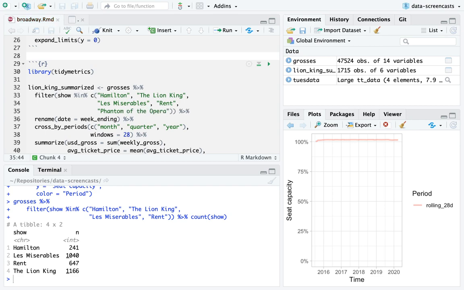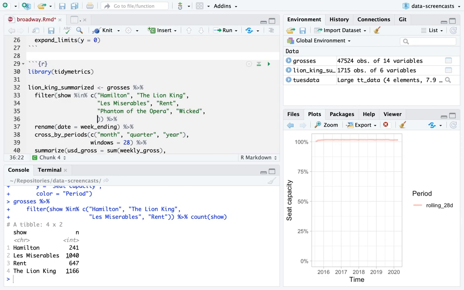I will not be including Cats. I am not a fan of Cats, but I am a fan of Wicked. Wicked's a great suggestion from Deepak. Let's see, Hamilton, Lion King, Les Mis, Rent, Phantom of the Opera, and oh, we got Harry Potter and the Cursed Child.